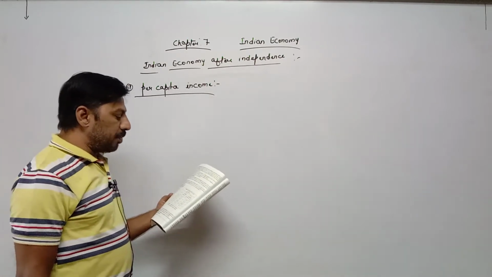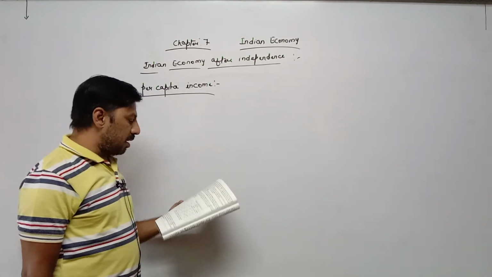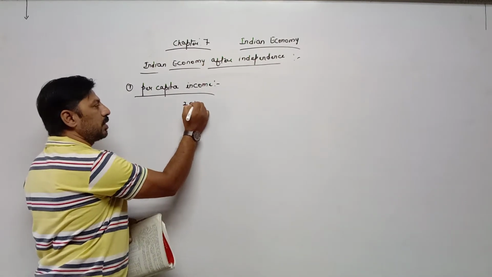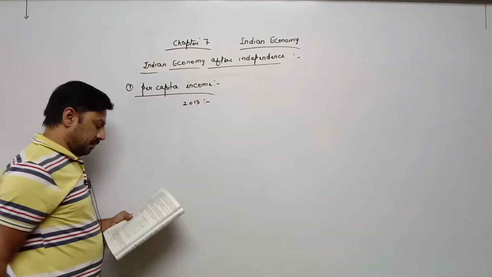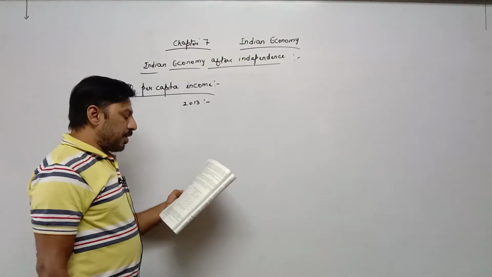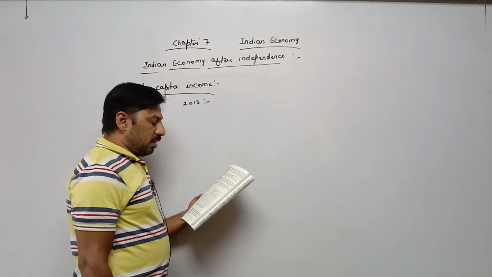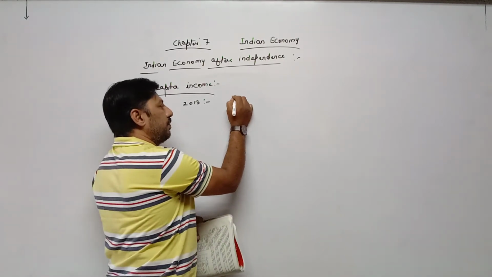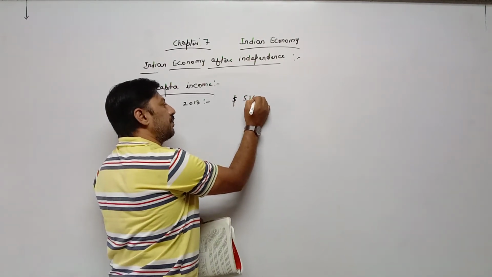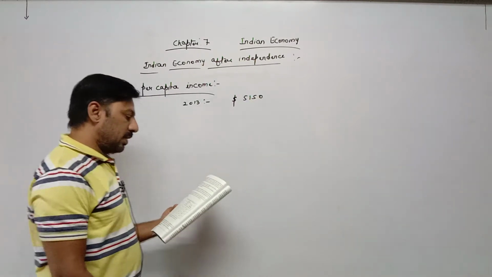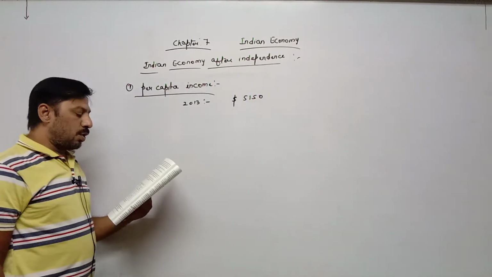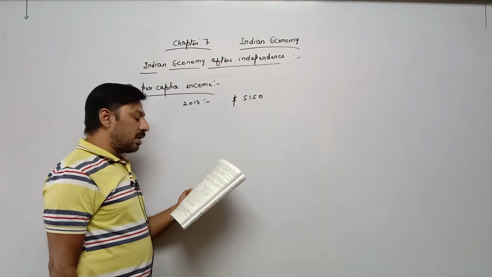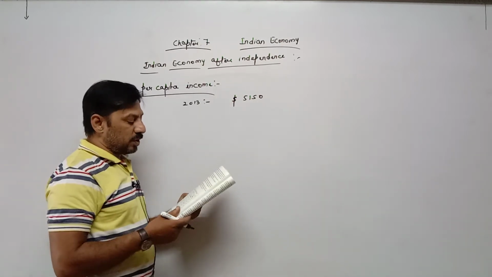According to the Human Development Report, the per capita income of India in 2013 at purchasing power parity was $5,150, which was lower than that of developed countries, but also lower than many developing countries, like China.